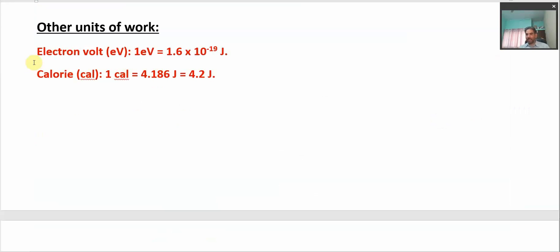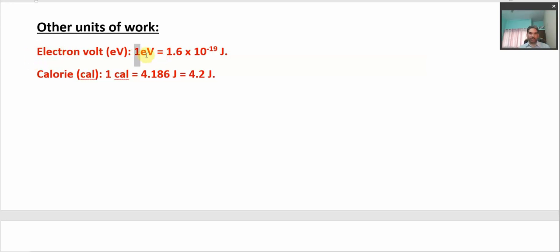This is the work done by 1 volt, or we can say 1 volt of electric potential, on one electron in order to displace it, because the electron experiences a force due to the electric potential applied. So whenever 1 volt of electric potential is applied, how much work is done on the one electron? This is the unit of work, another unit of work.